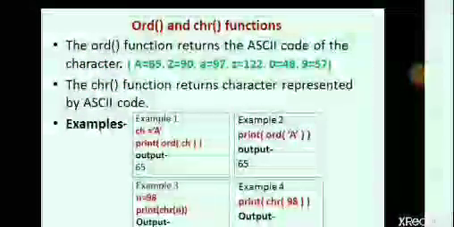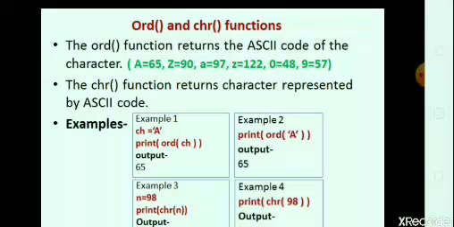Next topic is the ord and chr functions. The ord function is short for ordinal function, and the chr function is the character function. The ord function returns the ASCII code of the character. By using the ord function we can convert characters to digits, and the chr function returns the character represented by an ASCII code, meaning we pass digit numbers to get characters.